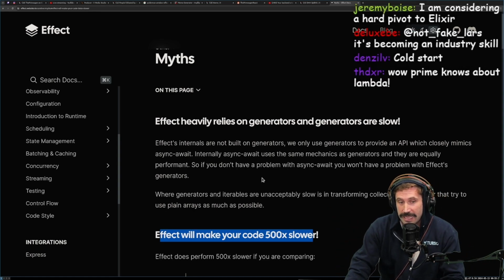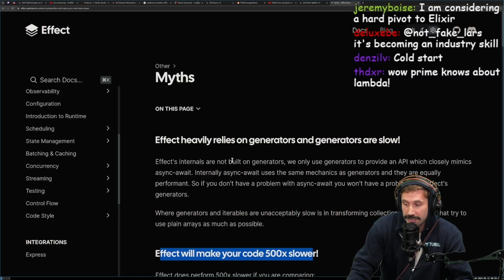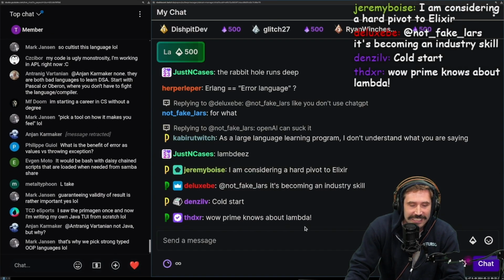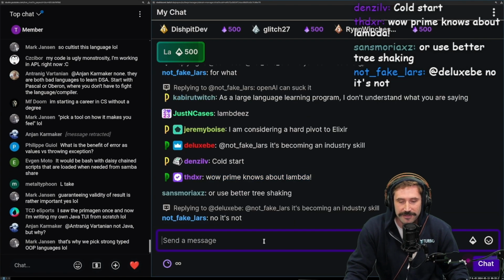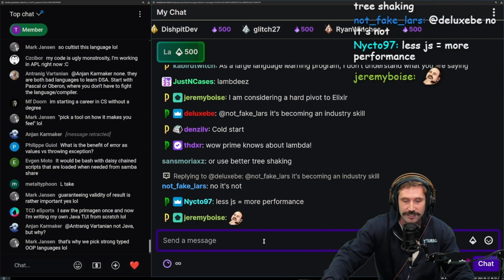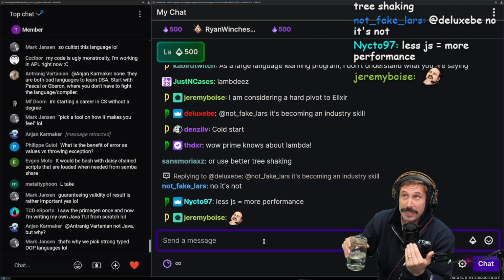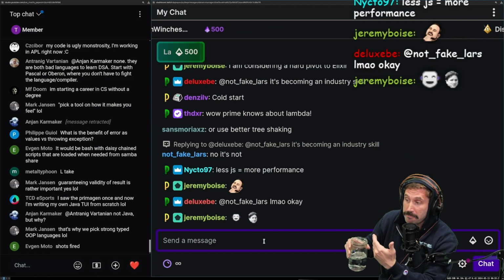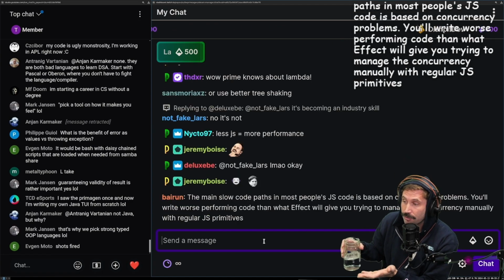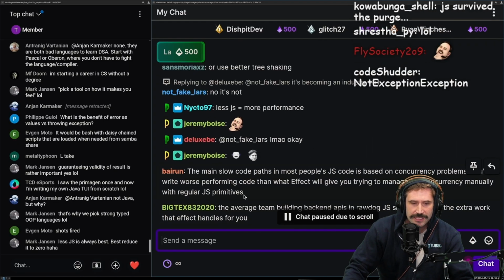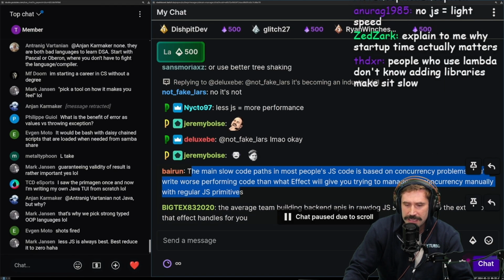So for me, it's just that I'm not going to personally. Prime knows about Lambda. I know the basic idea of it. Okay, it's not like it's crazy hard. Thing needs to run. Less JS equals more performance. Exactly. So wrapping every call in a try catch makes it slower because you have to understand how a try catch works. I know, but this is silly.